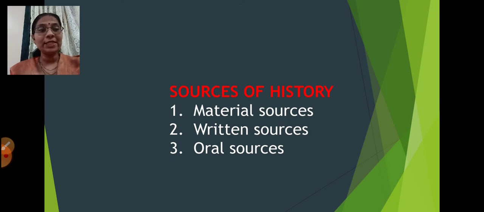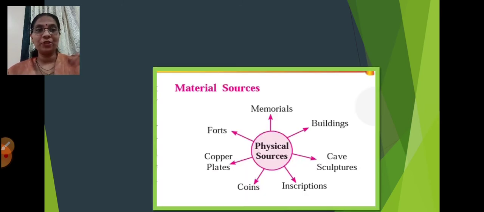Okay. Now we'll see what are the other things mentioned. Material sources. What do these material sources include? They include memorials, buildings, cave sculptures, inscriptions, coins, copper plates, and forts.